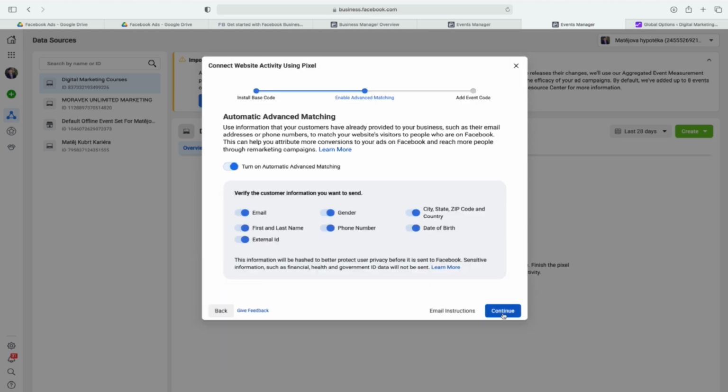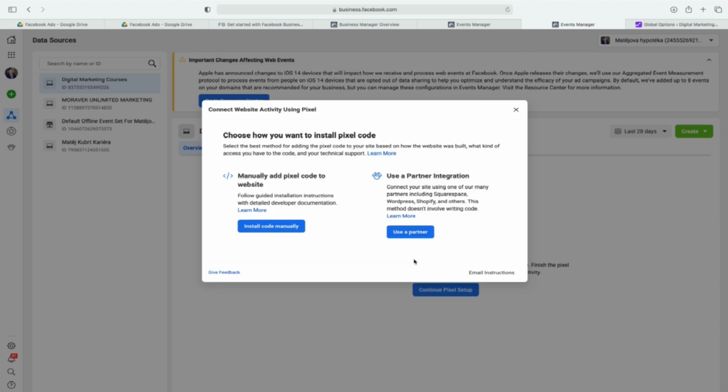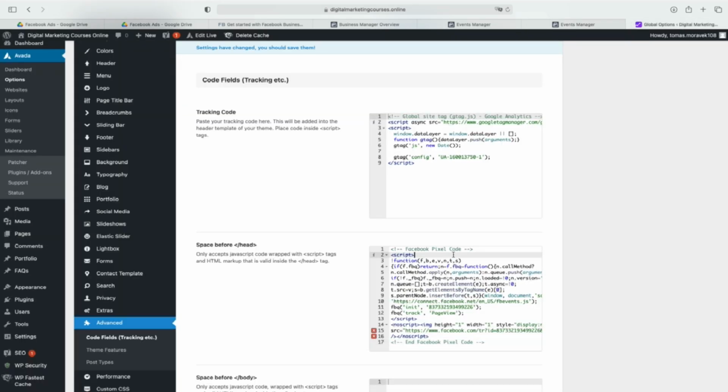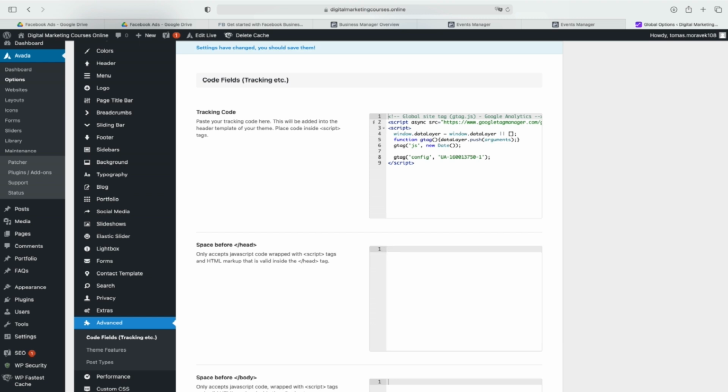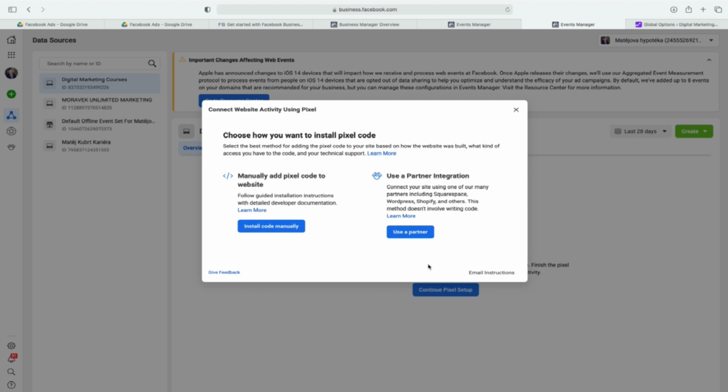But let's go back. This is some basic setup you can do. The easiest and fastest is to use the code, but you are very smart, so this is not what you are going to do. This is something you just know you can do, that you copy paste the code. But let's be smart. Let's get ready for new Apple updates. Let's be more powerful. Let's be more clever, more smart.